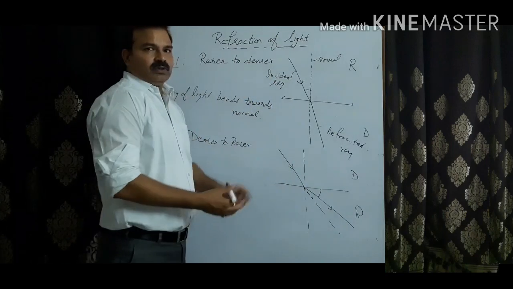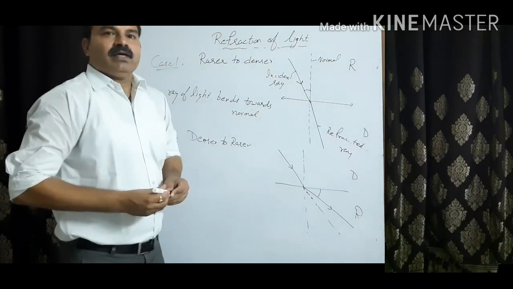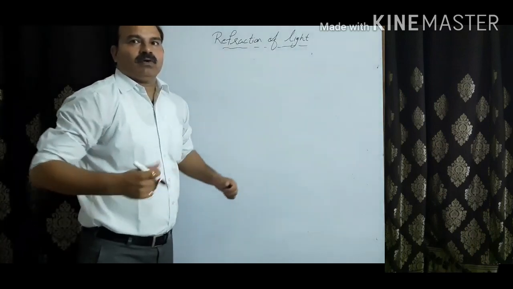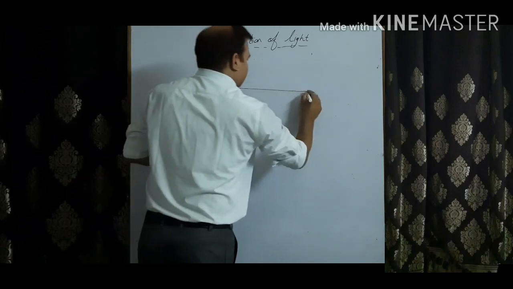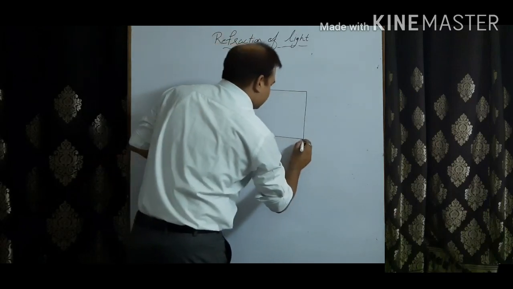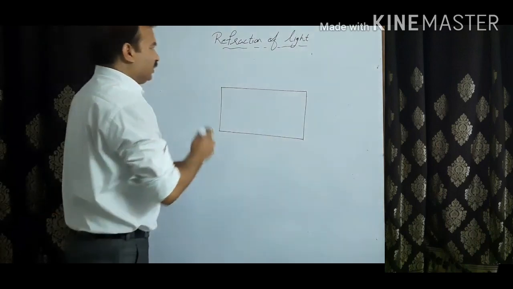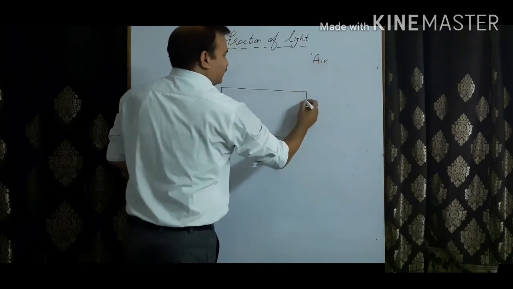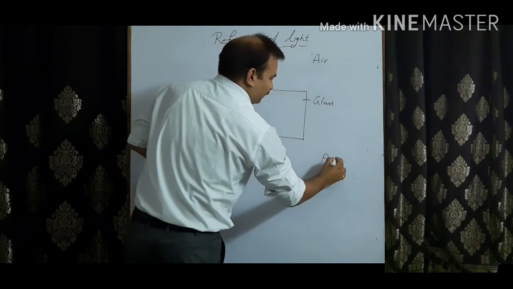Combining these two cases, we get the case of a glass slab, which I will just tell you now. A glass slab, as I told, is a rectangular, basically cuboidal shape, but from the top it seems rectangular. Now this is air, this is glass, and again this is air.